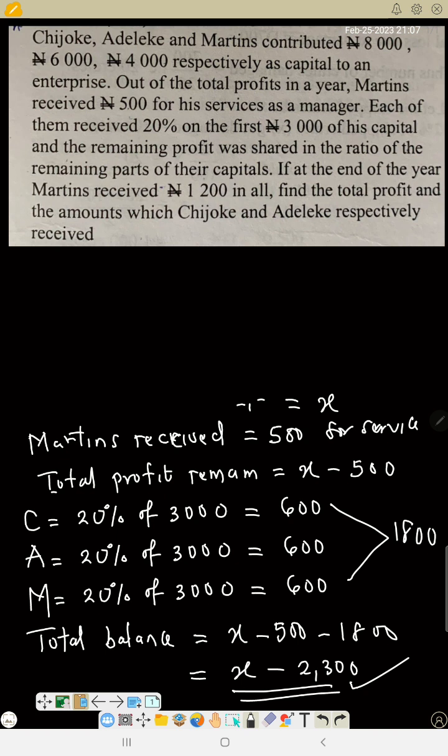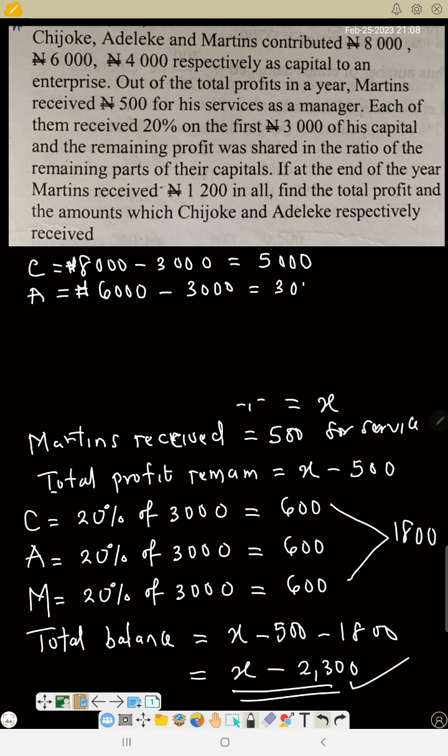So for their capital, if you remove 3,000, the capital remaining for Chijioke will be 8,000 naira minus 3,000 naira, that is 5,000 naira. Adeleke will be 6,000 naira minus 3,000 naira, that is 3,000 naira. Martins is 4,000 naira minus 3,000 naira, that is 1,000 naira.